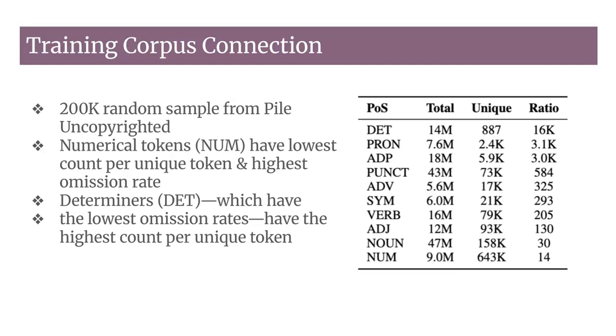To understand why certain tokens and sequences are more likely to be omitted by Mamba, we take a closer look at its training data. We start by sampling 200,000 instances from Pile. We then annotate these samples using a POS tagger. What we find is striking. Numerical tokens have the lowest count per unique token of all categories we analyze. In contrast, determiners, which have some of the lowest omission rates, show the highest count per unique token. This reveals a clear pattern. Tokens that appear less frequently during pre-training tend to be omitted more often, suggesting a strong link between omission rates and pre-training frequencies.